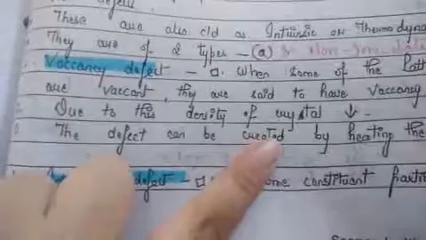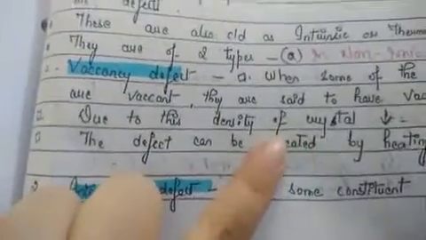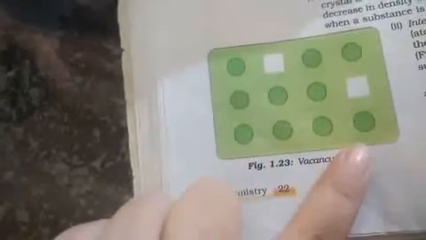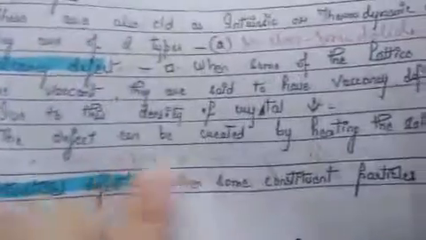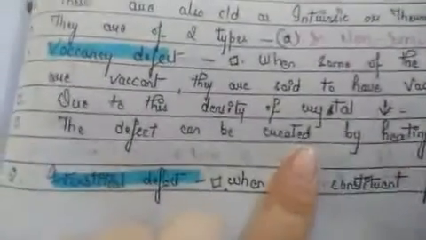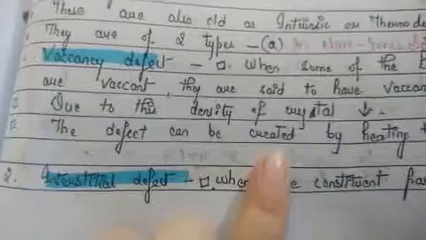Due to this, the density of the crystal decreases. It's common sense. If it was supposed to have 12 atoms, ions or molecules, and out of 12, 2 are missing, it now has only 10. So definitely the density is decreased. What is the effect of vacancy defect on density? The answer is it decreases the density of the crystal. And this defect can be created simply by heating the solid.